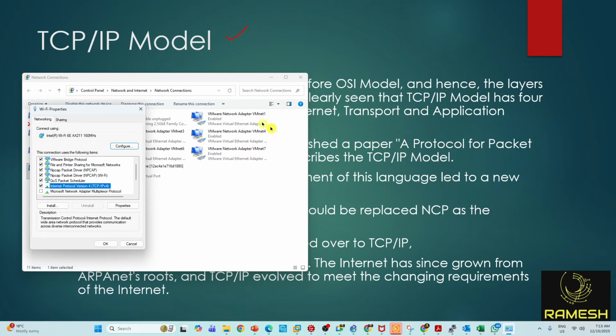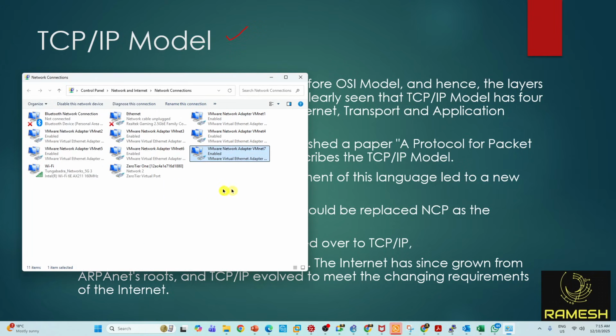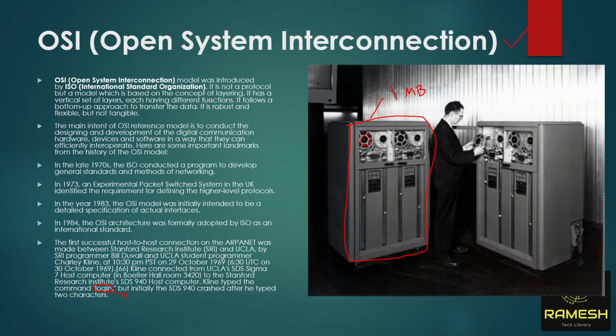It is integrated with the Windows operating system. Who will add it? The software developers. Who will develop the operating system? Software developers, right? So even in your mobile phone, the Android operating system, even in your TV, wherever the device is accessing the internet, it is using TCP/IP. And what is the OSI reference model? That is for humans to understand.